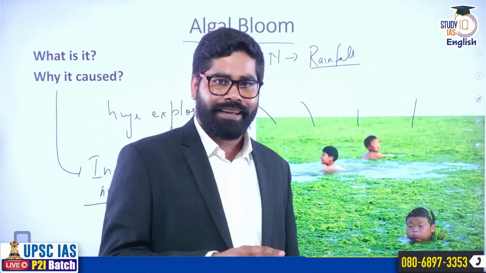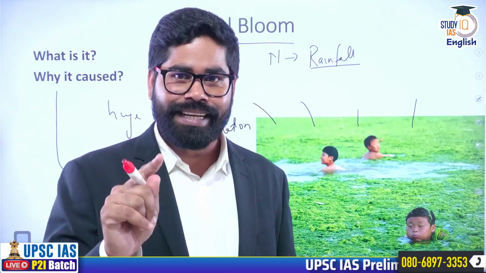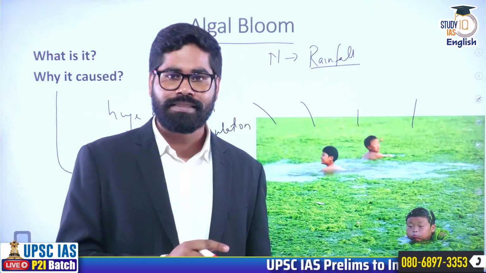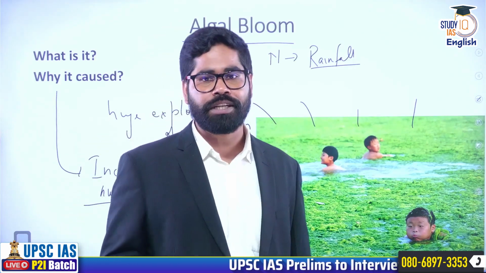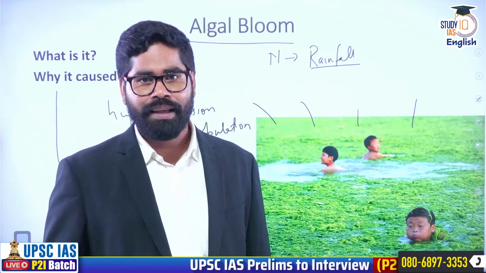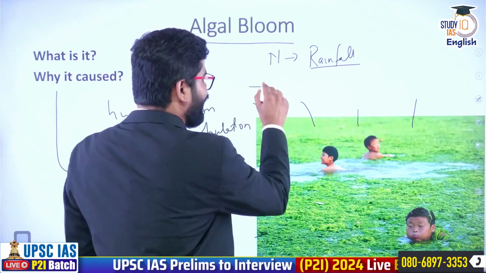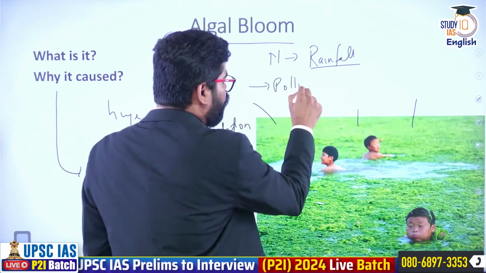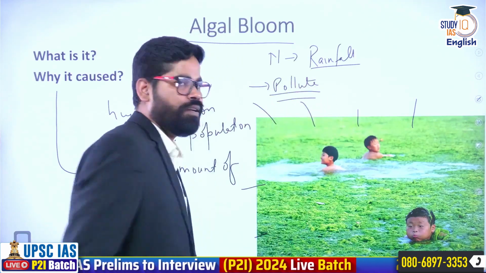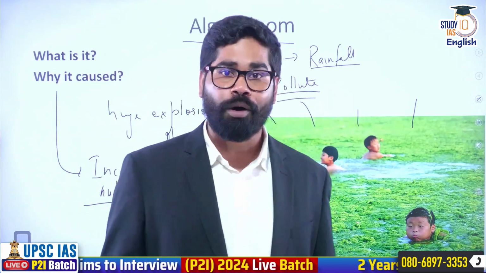But in the present times, we see that anthropogenic factors are one of the major contributors to algal bloom. And what are these anthropogenic factors? Basically, we have started to pollute the water bodies.